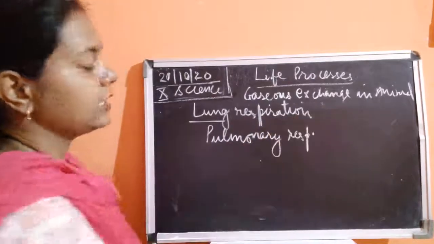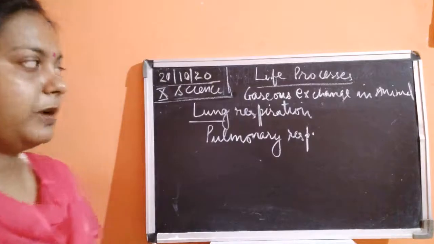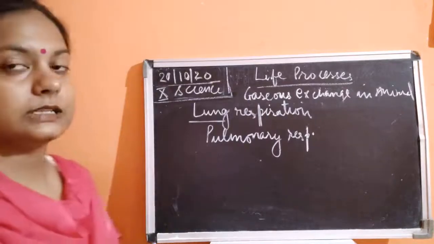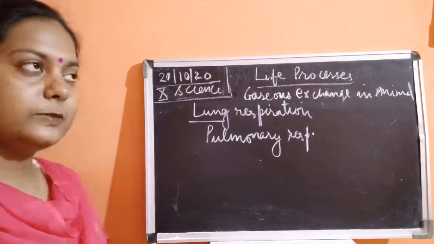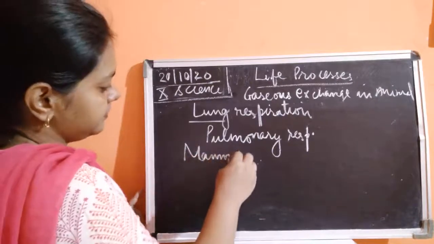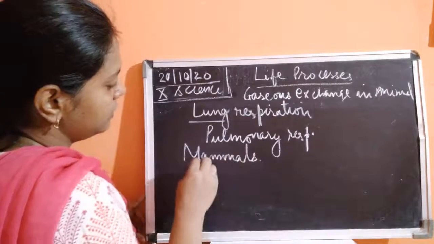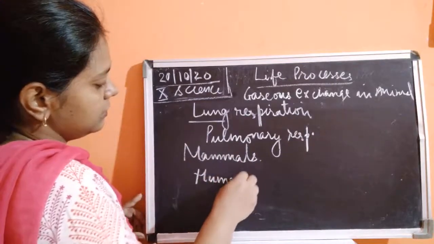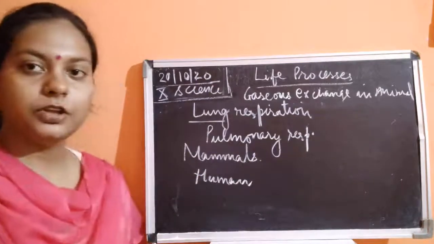So pulmonary means it is again related with the lungs. So lung respiration or pulmonary respiration, these are the characteristic of the animals, of the mammals, or the human beings.